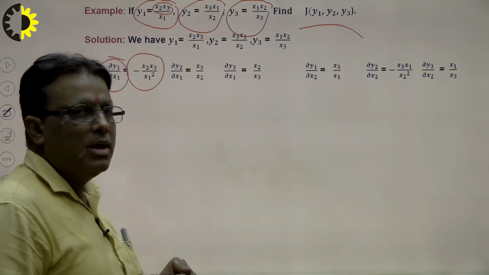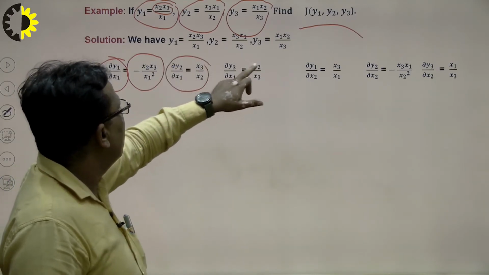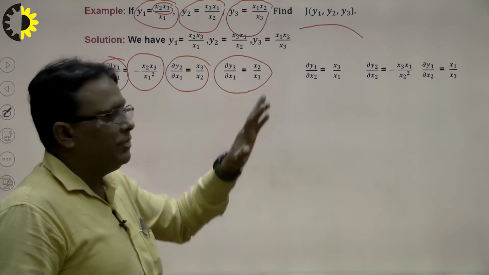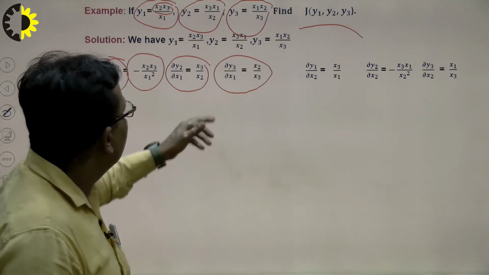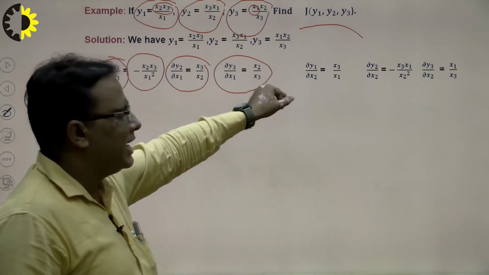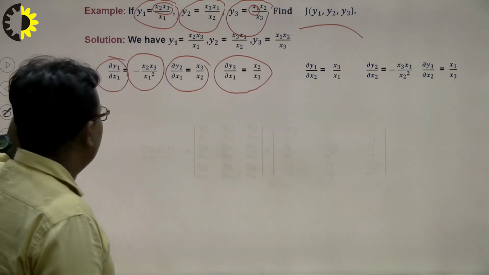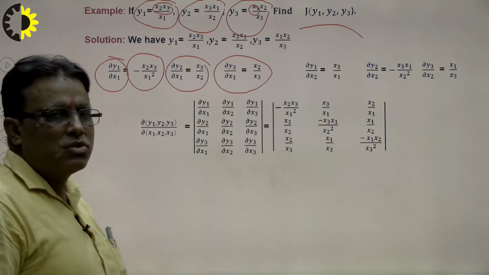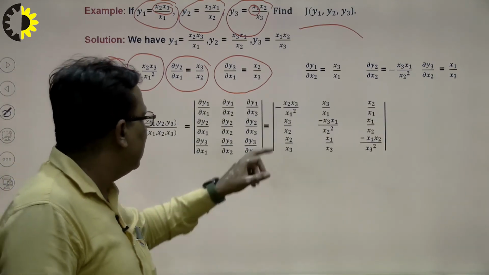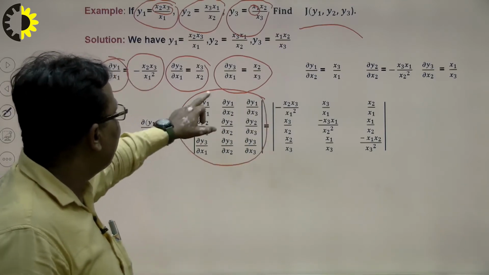In the same way, y2 and y3 I write here. In the same way, differentiate y3 with respect to x1, so y3 is this, the differentiation of x1 is 1, so the remaining portion is x2 upon x3 because these are the constants. So in the same way we calculate all the derivatives, and first of all I write the formula of the Jacobian. This is the formula of the Jacobian. What will be del y1 over del x1?